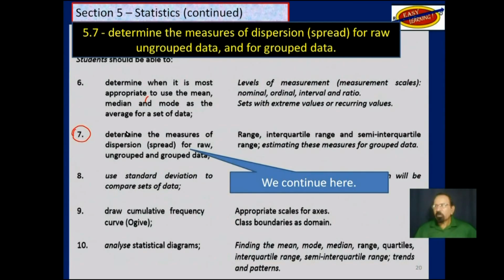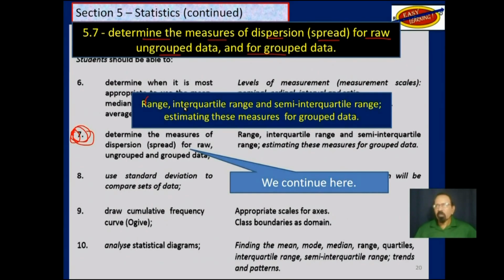So as I said, we are here, objective 7, determine the measures of dispersion, that is spread, for raw ungrouped data and for group data. And the explanation here is we need to know about range, interquartile range, semi-interquartile range, that's for raw ungrouped data, and also estimating these measures for group data.